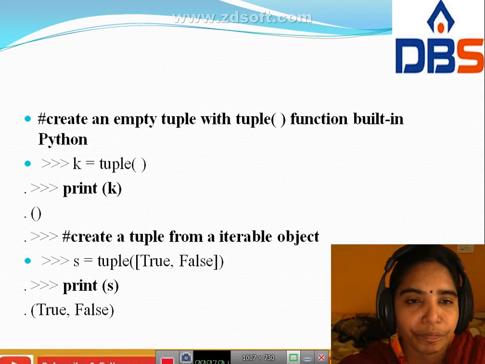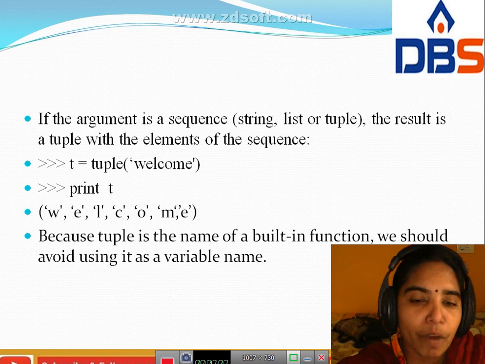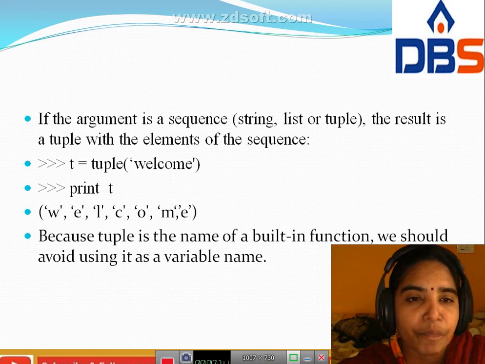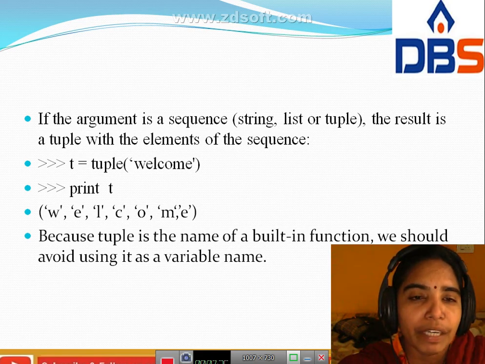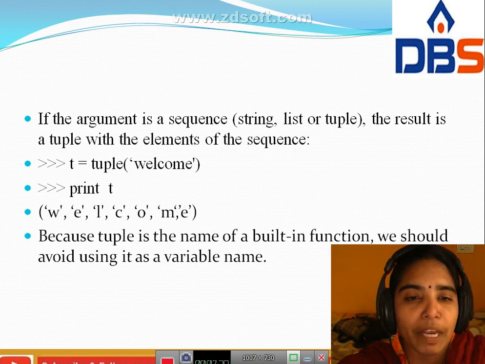Next point: if the argument is a sequence, the result is a tuple with the elements of the sequence. Here t equal to tuple, and in the tuple we give the word welcome. Here you have to print the t value. In the output the values are separated with commas: print t gives w comma e comma l comma c comma o comma m comma e.